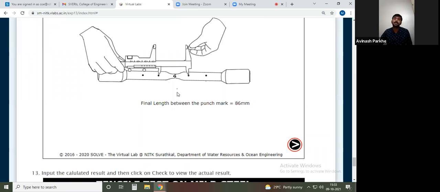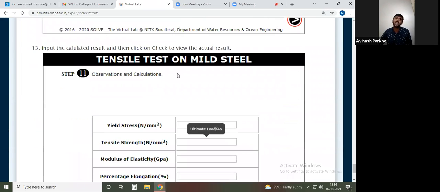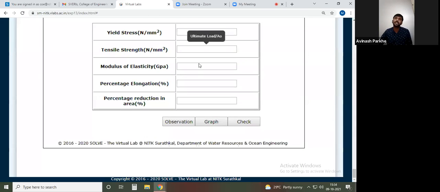Due to the extension, if I measure the distance between these two punches, and the distance varies, then I can say that extension of the rod or maybe compression of the rod has taken place. So this is the actual procedure we have to follow, and then we have to find out the final results.